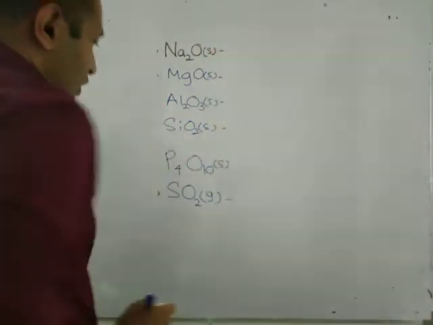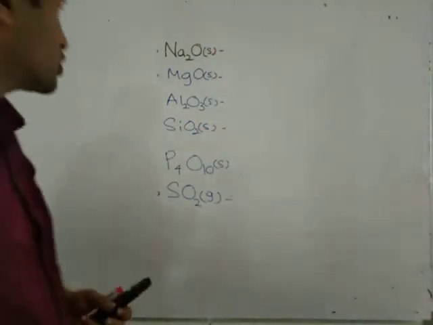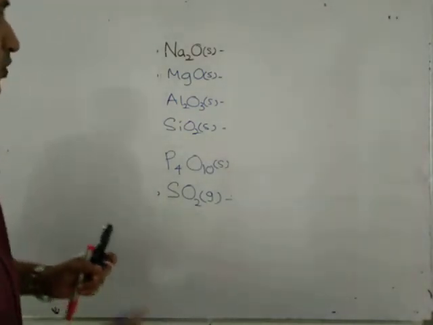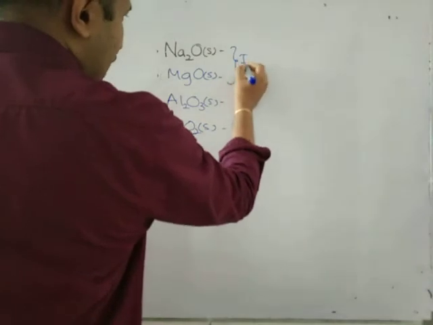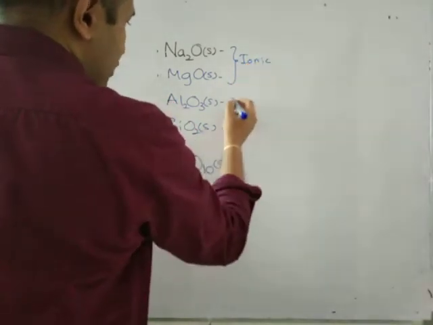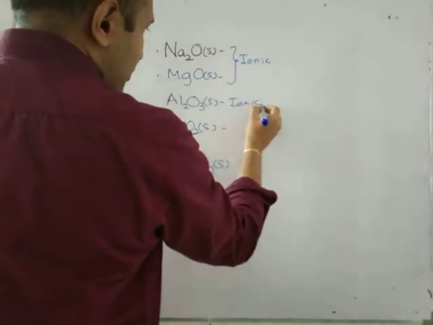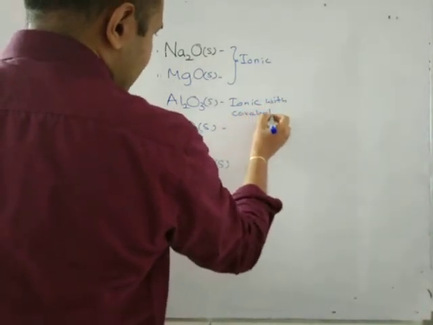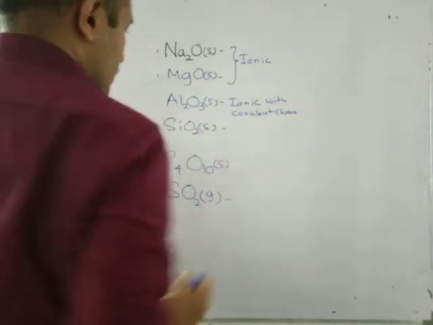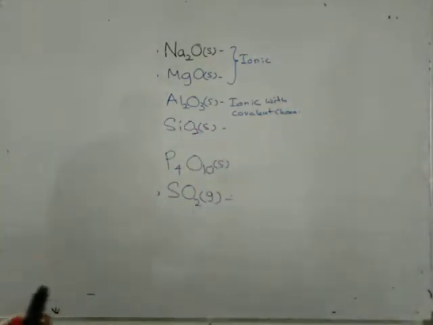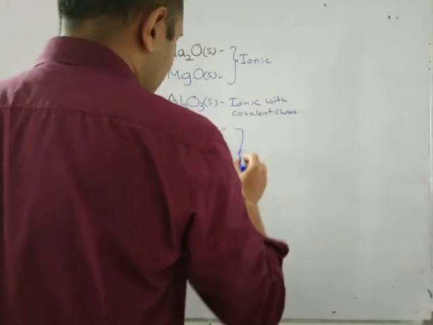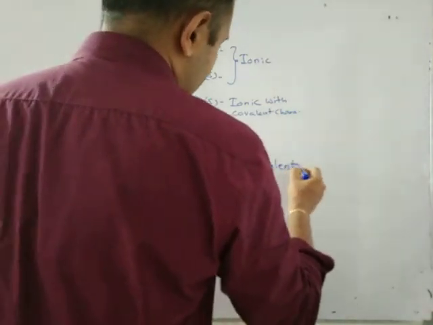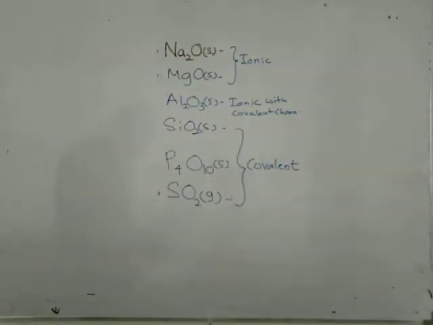If you come to these oxides, you should know their bond type first. The first two form ionic bonds. Aluminium oxide forms an ionic bond but with covalent character. Silicon dioxide, P4O10 and sulfur dioxide are covalent.